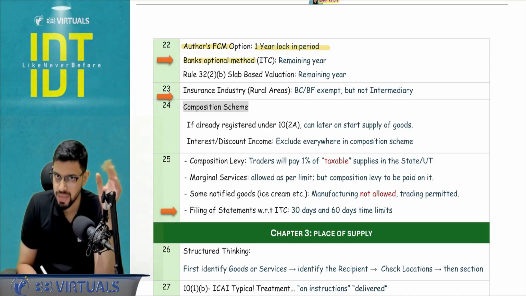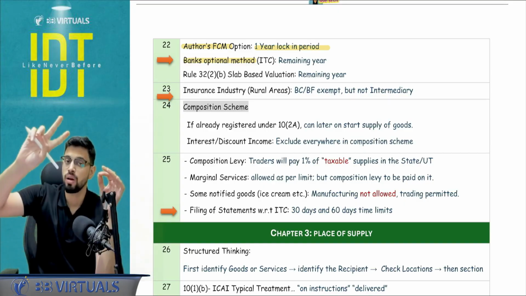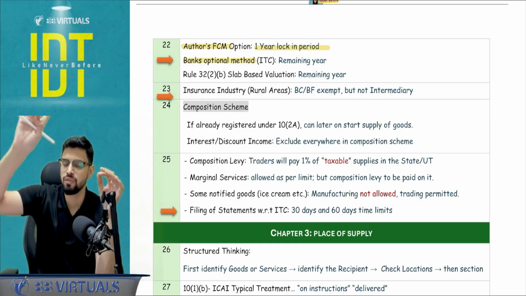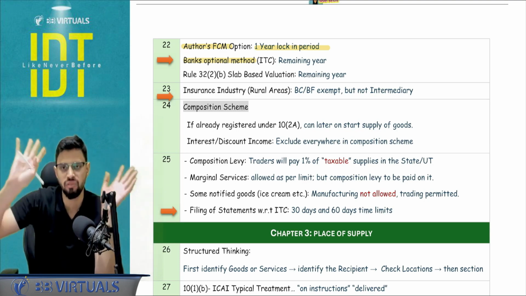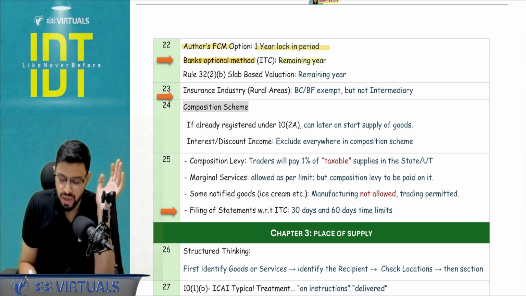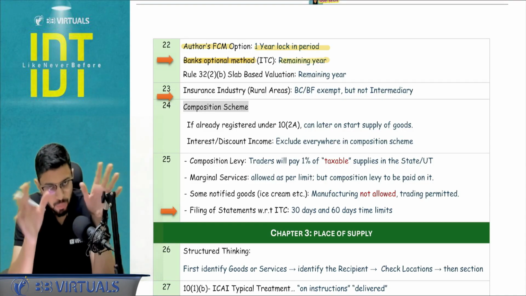Banks optional method, where basically they take 50% of other than 2 credits. If the ITC is with respect to the block credit, no ITC. If it is for non-business, no ITC. But other than that, business exempt, whatever it may be, 50% they can take. If they avail that, remaining part of the financial year, they cannot opt out. They have to apply that same method.